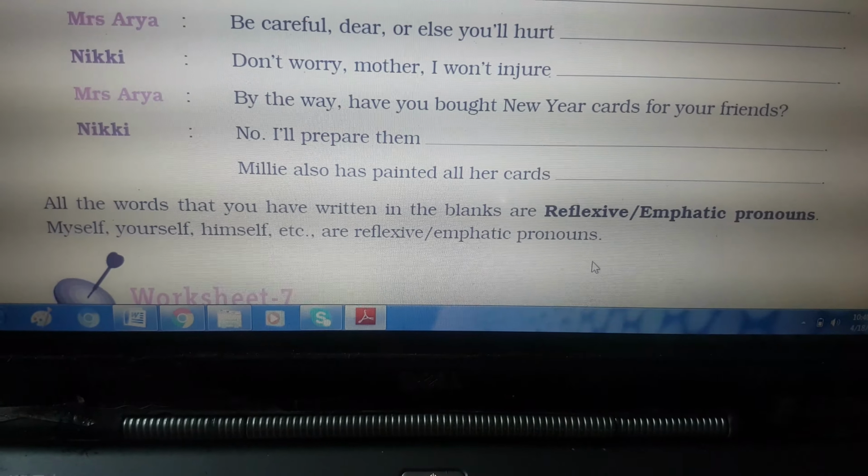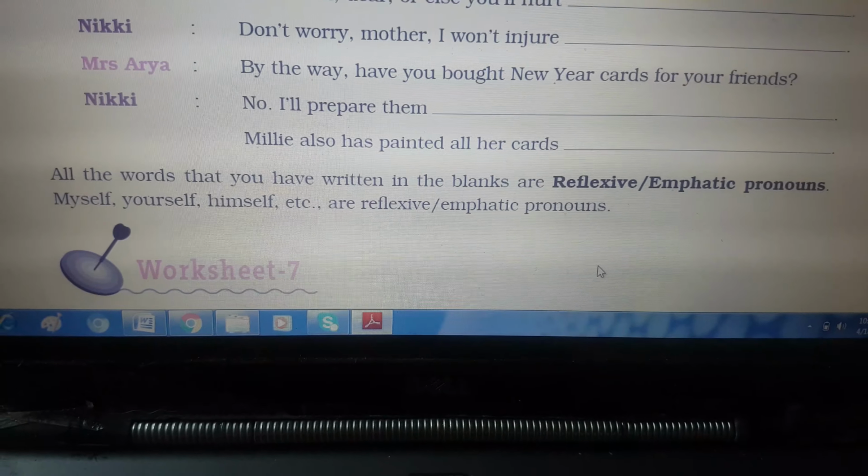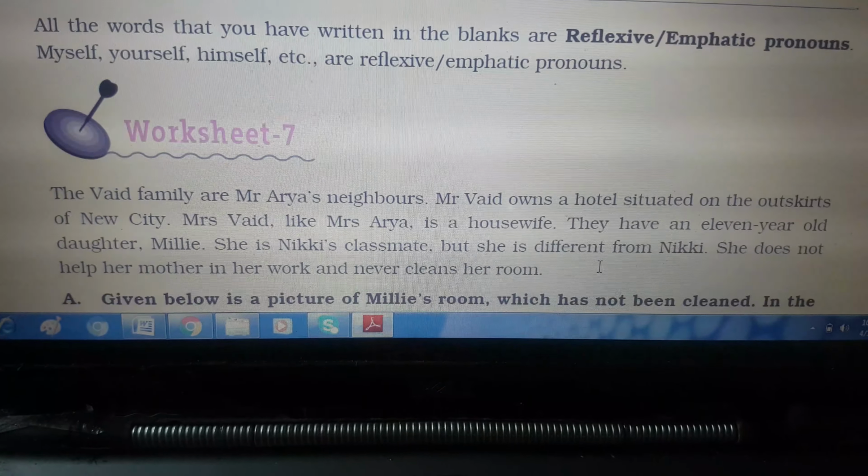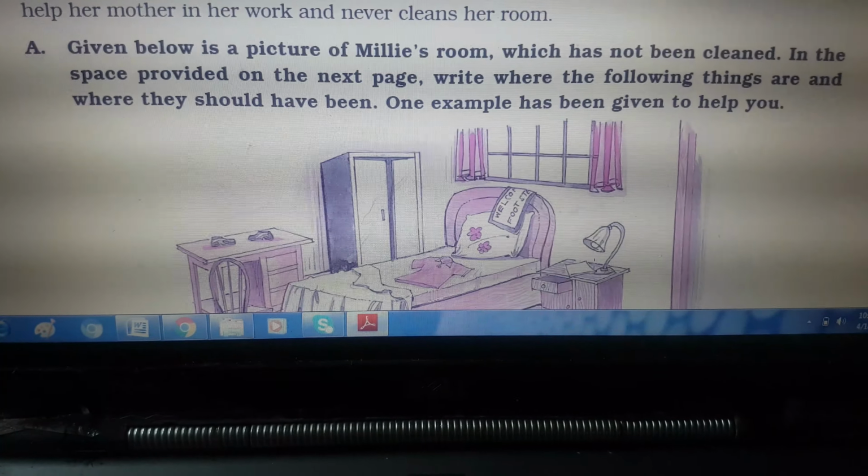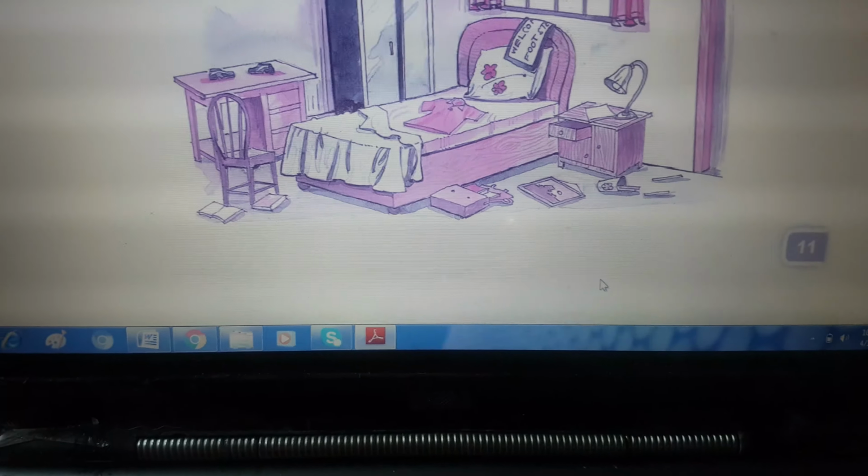Okay, so in this way you are going to complete this worksheet number 6, and worksheet number 7 I am giving you as your homework. You just try it by yourself and then we will be discussing it later on.